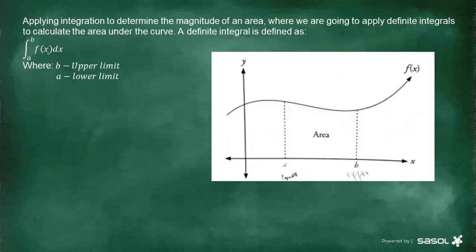Now we can see that it has the lower limit, which is a, and the upper limit, which is b. Every time we answer these, we are no longer going to include that c. We are not going to add c for the definite integrals. All right, now let's see how we deal with the definite integral.